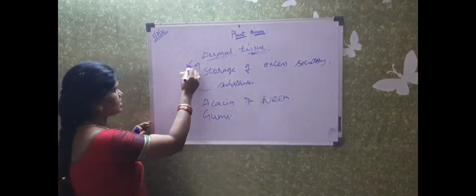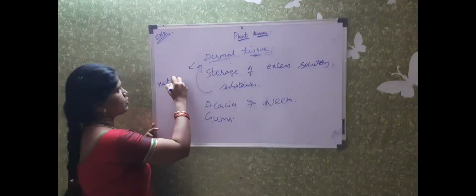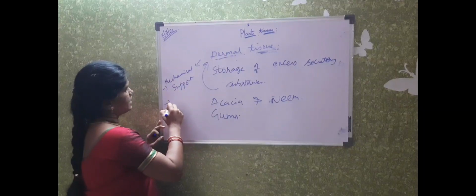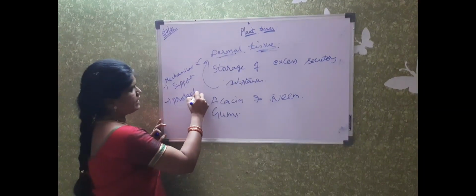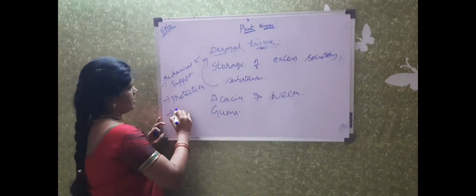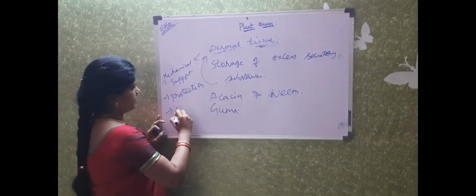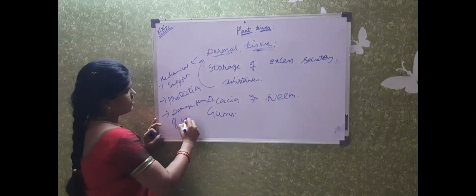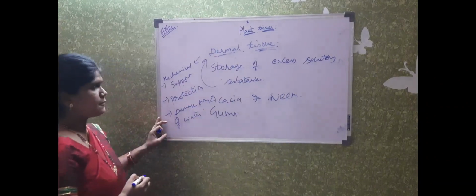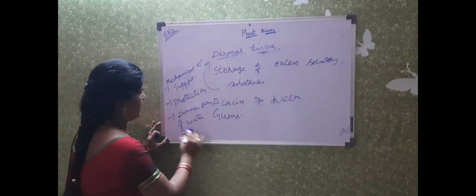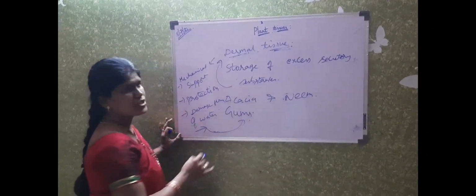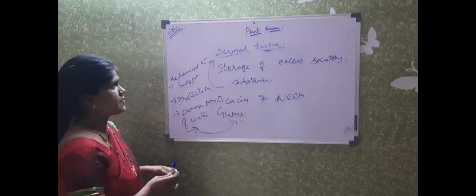So this dermal tissue gives mechanical support to the plant, gives protection to the plant, and protects from damage from loss of water from the plant. And apart from that, in some plants it is also helpful in the storage of secretory substances. This is all about dermal tissue.